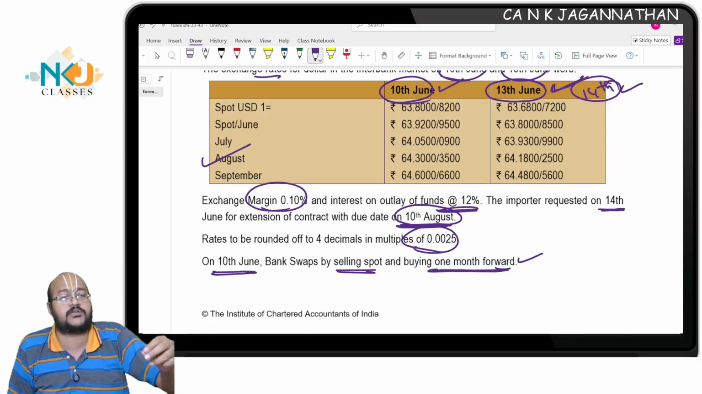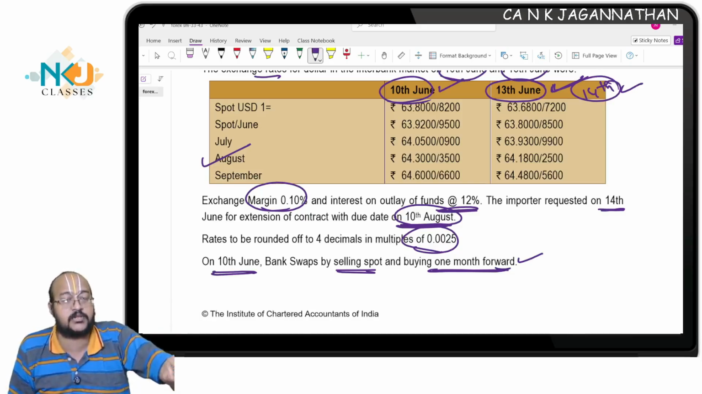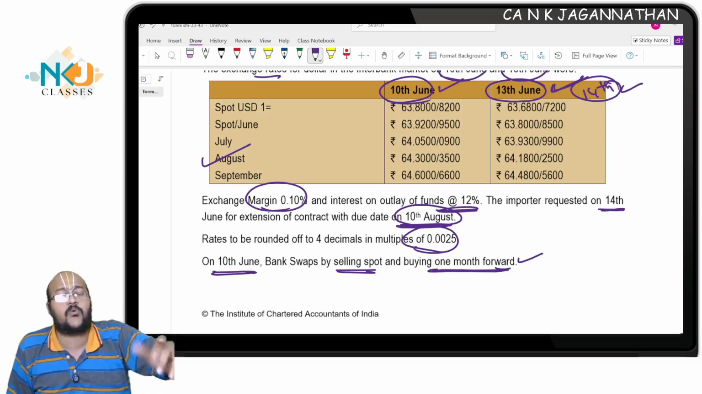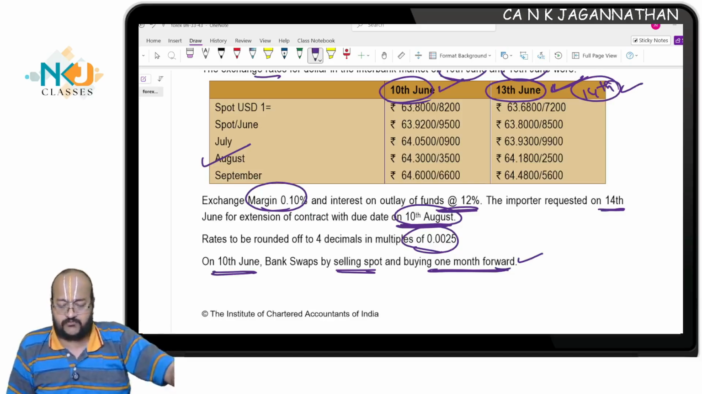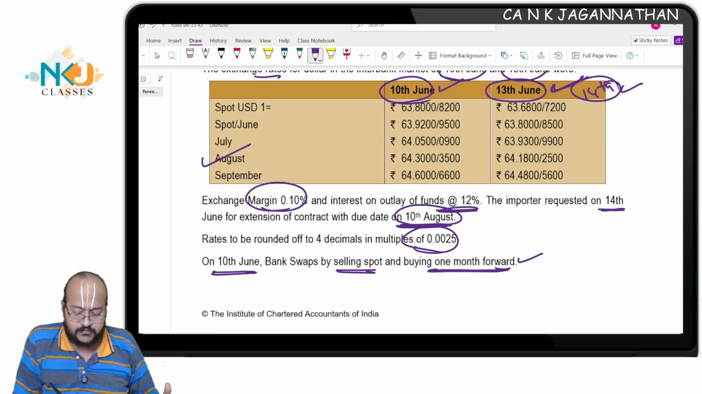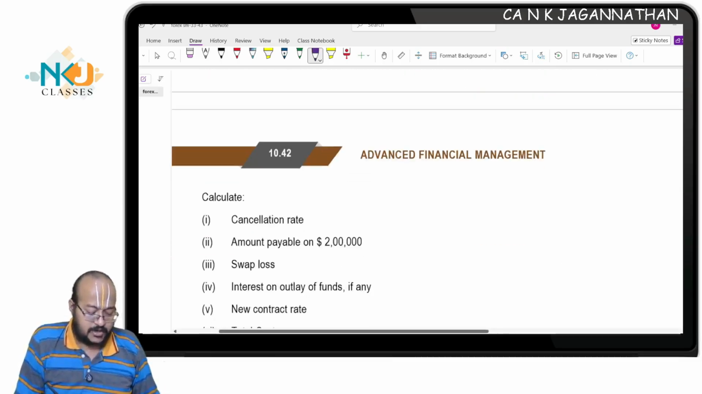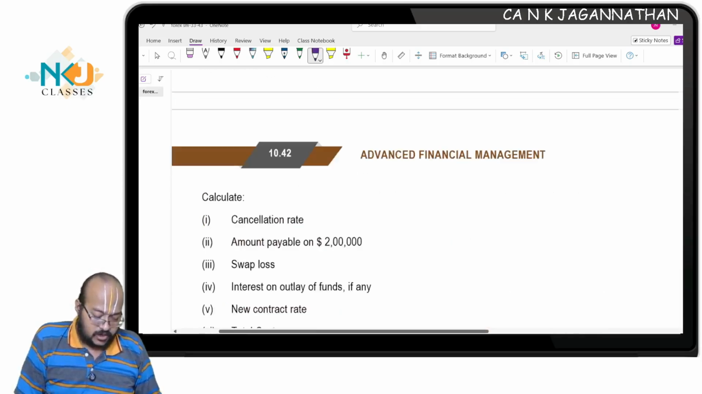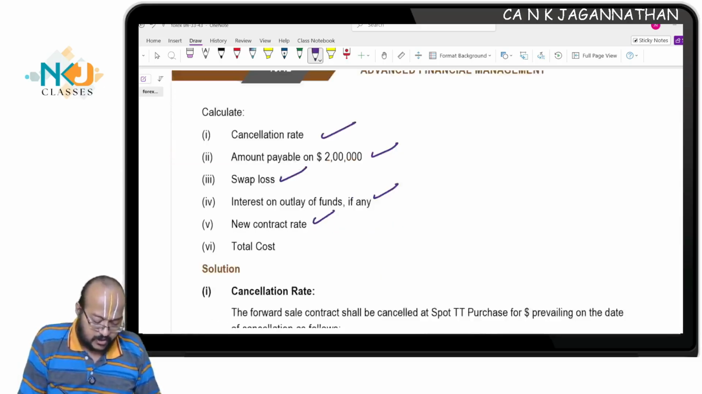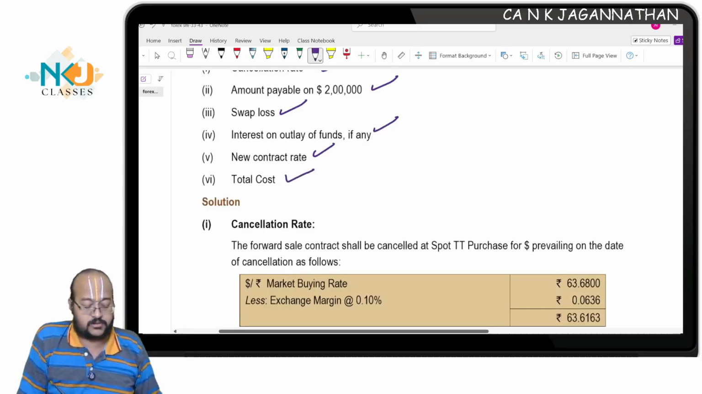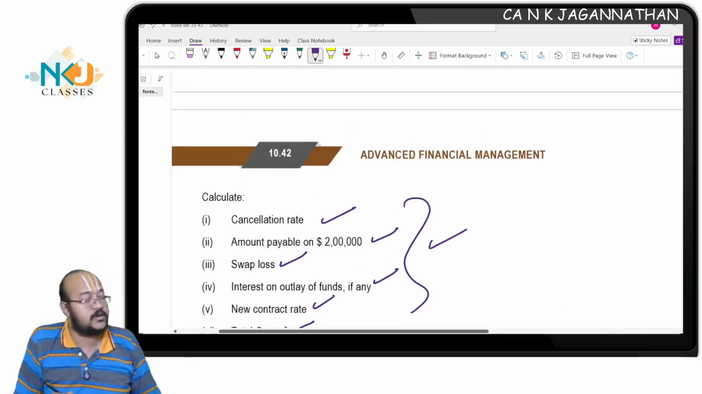So what I will do, I will swap this current transaction in the interbank market, taking an open position. I call it an open position. Say 1 month or nearest, whatever is available. For simplicity, we will take 1 month forward. Are you all understanding this? The bank does. And now calculate the cancellation rate, amount payable on 2 lakh, swap loss, interest on outlay of funds, net new contract rate, and total cost. All these 6 things are being asked.